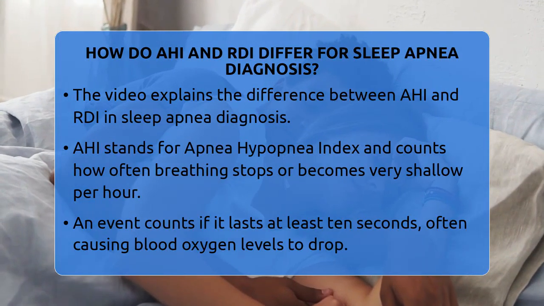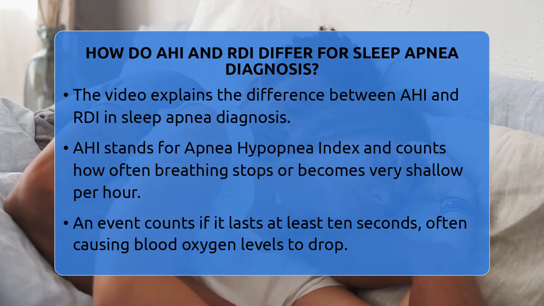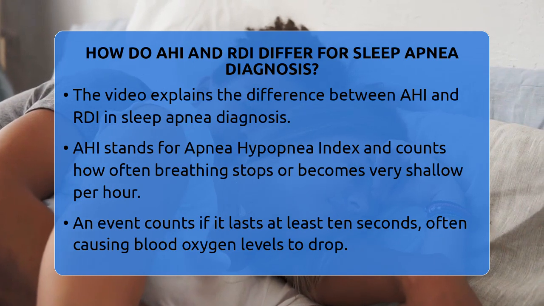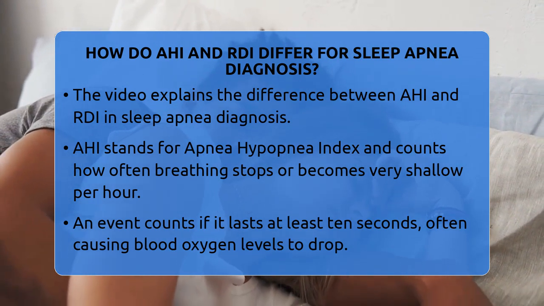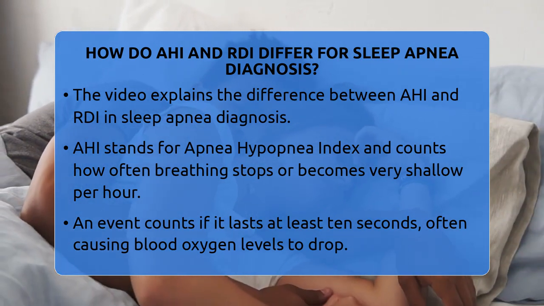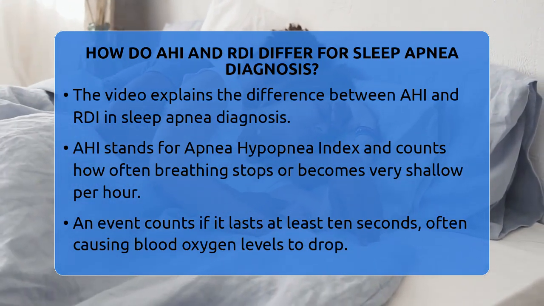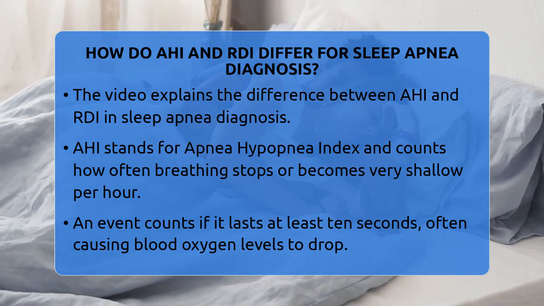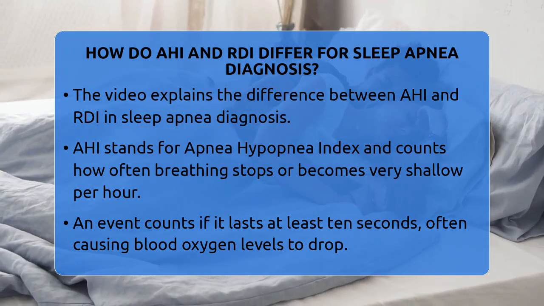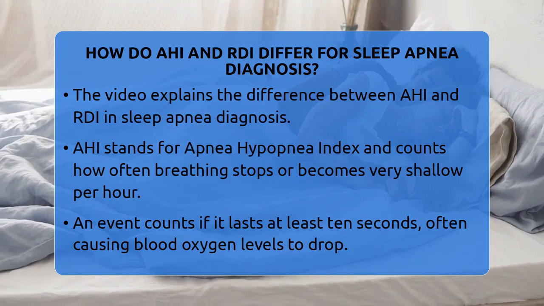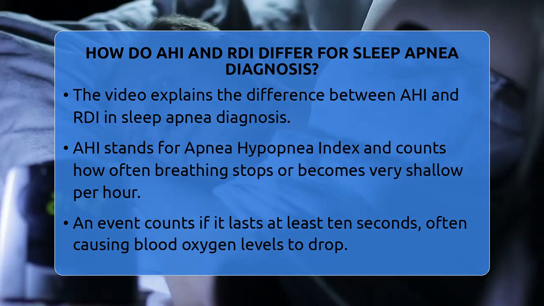How do AHI and RDI differ for sleep apnea diagnosis? Imagine trying to understand how often your breathing pauses or becomes shallow during sleep. Two numbers come into play here: the Apnea Hypopnea Index and the Respiratory Disturbance Index. They might seem similar, but they tell us slightly different stories about your breathing during sleep.